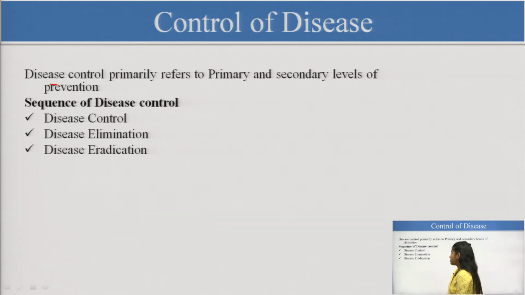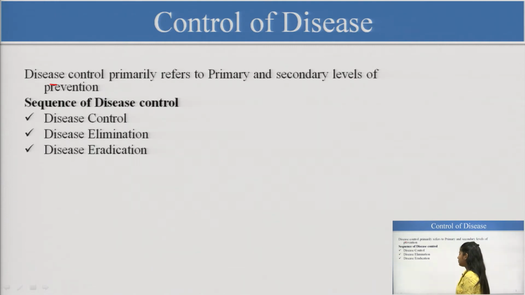If we are talking about disease control, of course, we are targeting the early stages. That is why it is referred to as targeting the disease in the early phases, the primary or the secondary levels. So, the first step in the sequence is disease control.